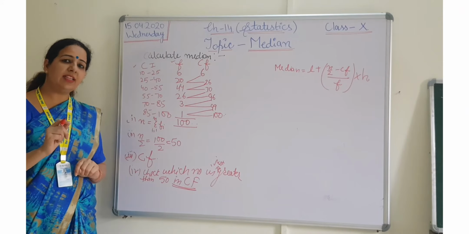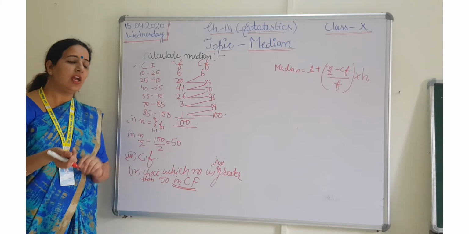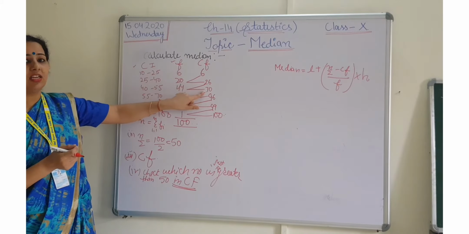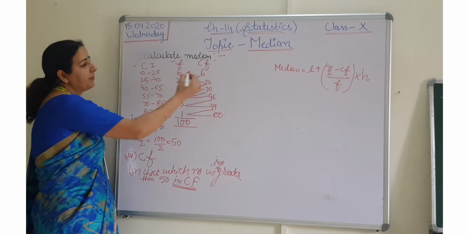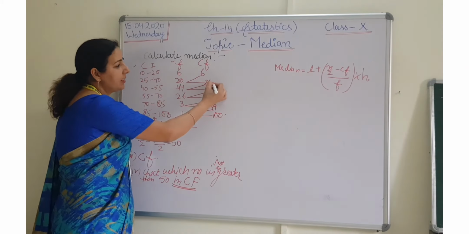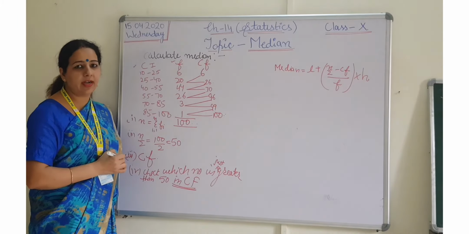So which number comes here first that is greater than 50? It is 6, no, it is not greater than 50. 26, no, this is also not greater than 50. 70, yes, it is greater than 50.